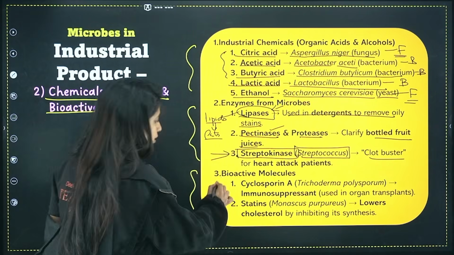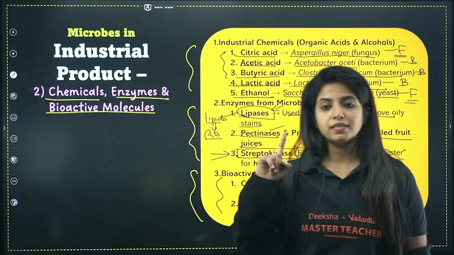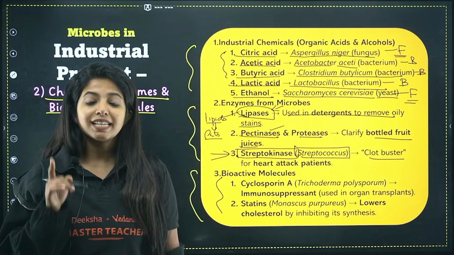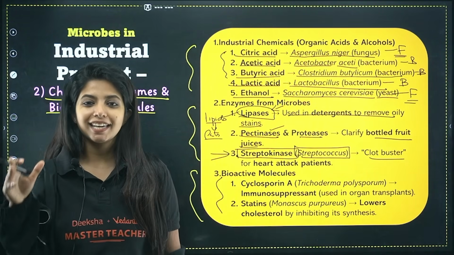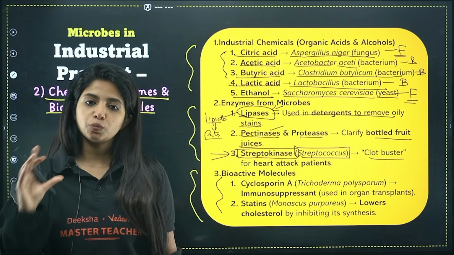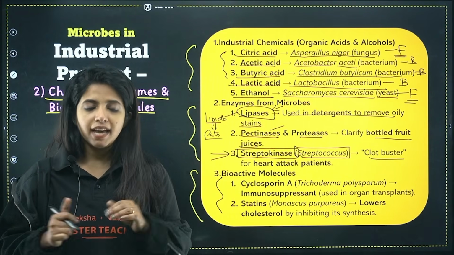Okay? Yes. Now we come up to the last one, that is bioactive molecules. Again, super important. Bioactive molecules. We have two bioactive molecules. One is cyclosporin A and the other one is statins. Cyclosporin A is from a fungi whose name is Trichoderma polysporum. Trichoderma polysporum. Okay, what does it do?